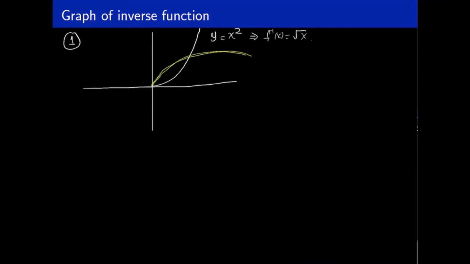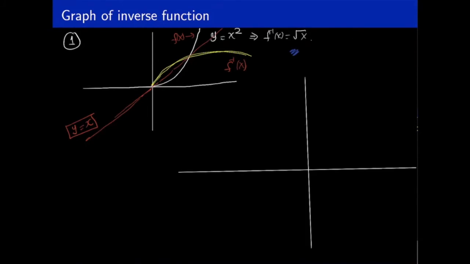And then you might notice there is a relation between these two graphs. These two graphs are a reflection of each other along the y is equal to x line. So this is the y is equal to x line, which is at a 45-degree angle to the x-axis. And these two functions are a reflection. If this is the f of x function, then this is f inverse of x. So to plot the graph of the inverse function, all you have to do is reflect the function along the y is equal to x line.